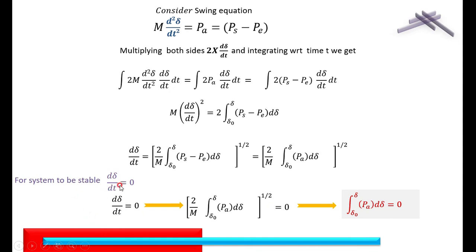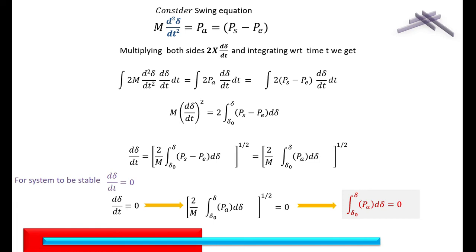Ultimately, if d delta by dt is equal to 0, what do we mean by that? The accelerating power is equal to 0. After some time, the accelerating power is equal to 0. In the event of any imbalance in the system, there is a process of both accelerating and decelerating, because there is swinging of the delta. Sometimes there is acceleration, sometimes there is deceleration.